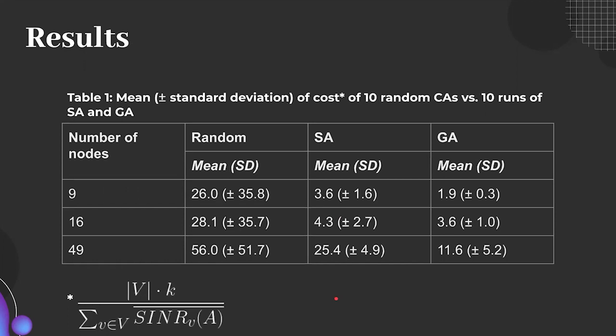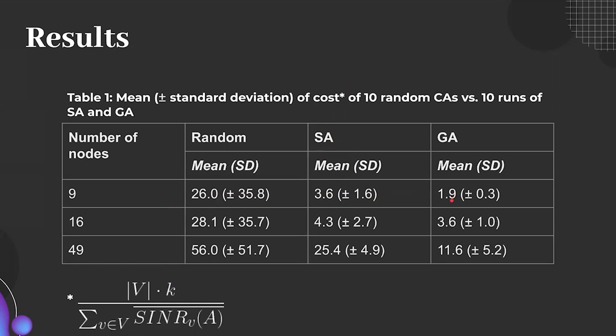Here we present the results. In order to compare fairly the cost of simulated annealing and genetic algorithm, we have scaled with a scaling factor, and we here compare the scaled inverse of the CSIR. For simulated annealing, we've run it for 10 different runs and found the mean and standard deviation of the final results of those 10 runs.